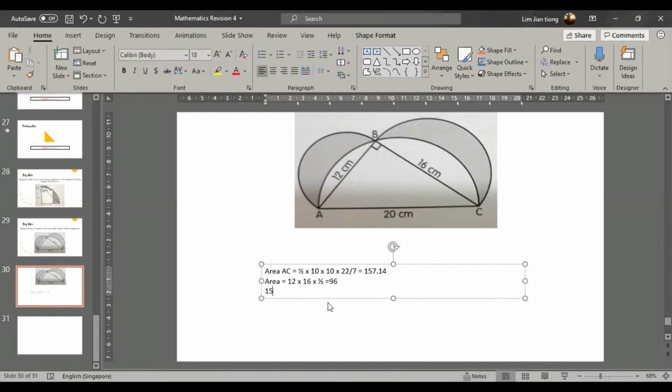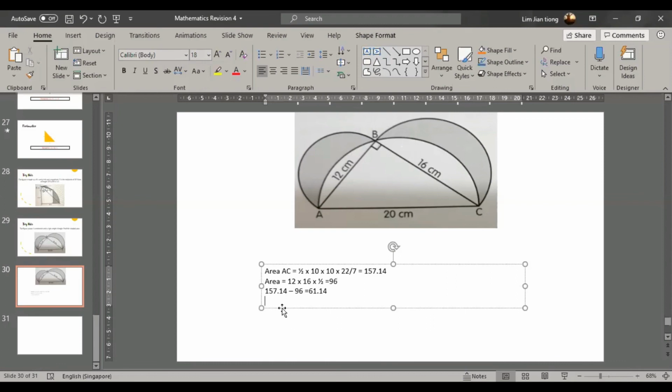Then I minus away: 157.14 minus 96 equals 61.14. So this area and this area added together is 61.14.